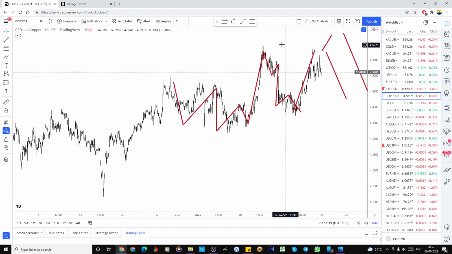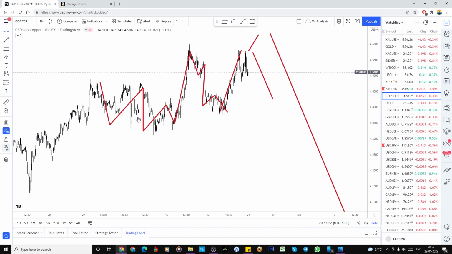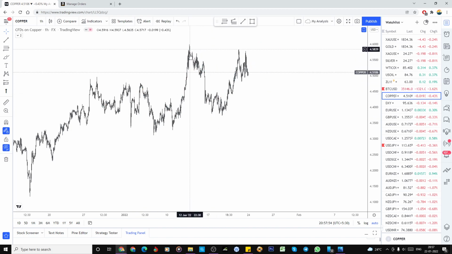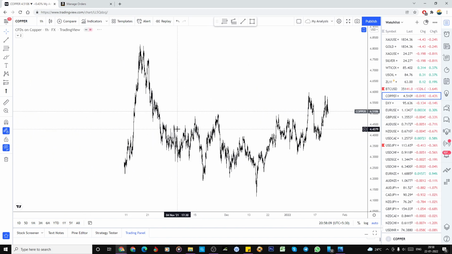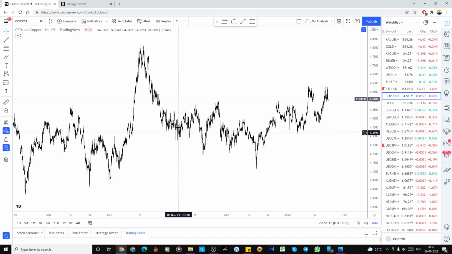So here what we can do is a question mark, right? It's looking like 1, 2, 3, 4, 5, 1, 2, 3, or it's a B, C is a B, C is a B, C. I'm not so sure about this. That is why I'm not counting any counts, as this copper is entirely very difficult to label here.